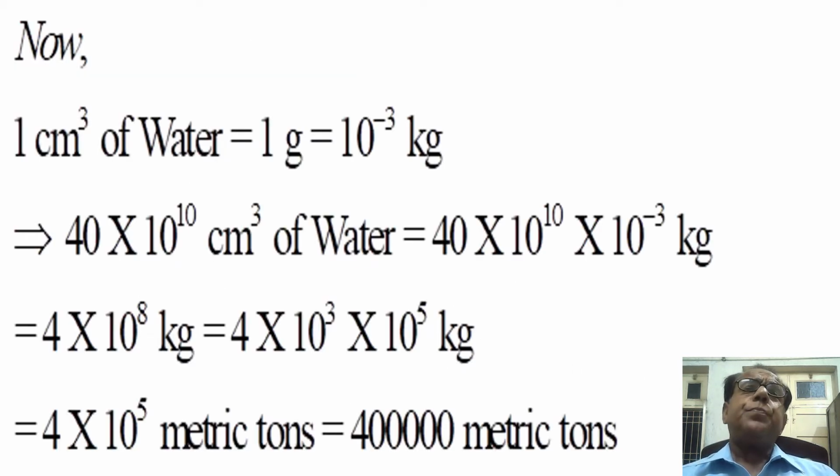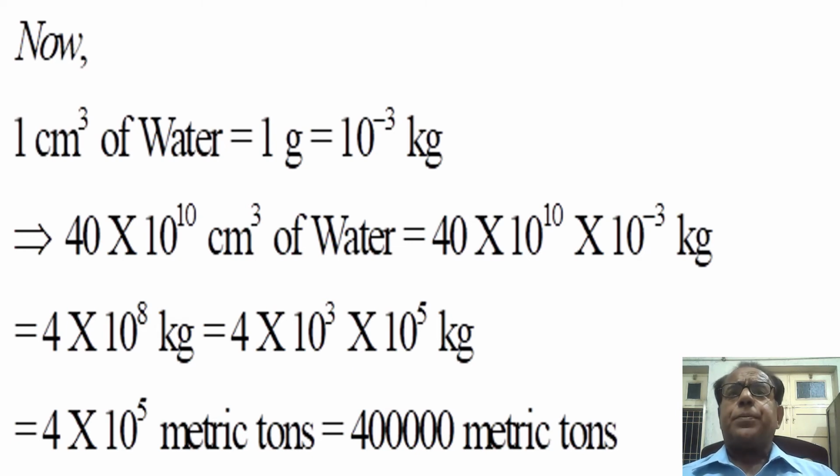Now it is given in this statement that 1 centimeter cube of water is equal to 1 gram, which is equal to 1 over 1000 of a kilogram, that is 10 raised to the power minus 3 kilogram. Okay, this implies that 40 into 10 raised to the power 10 centimeter cube of water is equal to 40 into 10 raised to the power 10 into 10 raised to the power minus 3 kg.